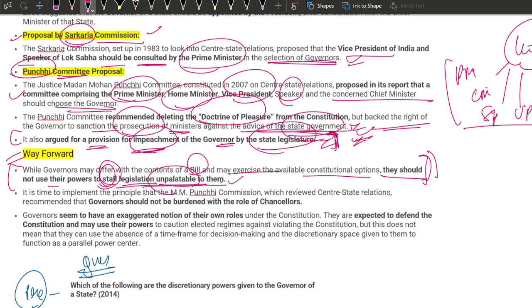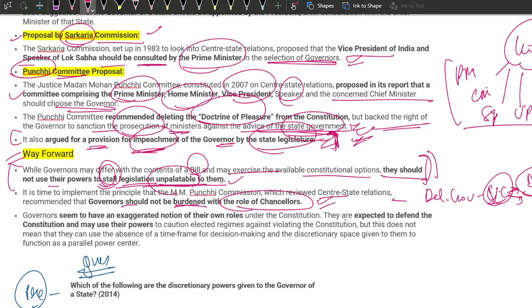Next, it is time to implement the principle that the Punchhi Commission, which reviewed the center-state relations, recommended: that governors should not be burdened with the role of chancellors. As you can imagine, the Delhi governor is the chancellor for the university. In Delhi we have the Delhi Technological University, and the lieutenant governor is the chancellor for it. So they should not be burdened with this extra role.